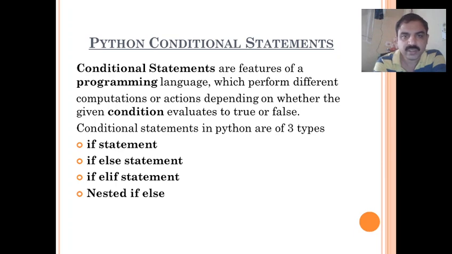Conditional statements are features of a programming language which perform different computations or actions depending on whether the given condition evaluates to true or false. So it is nothing but the condition is tested, then the statement corresponding to it is executed. Conditional statements in Python are of four different types, including nested if. One is the simple if statement, if else statement, if elif statement, and nested if statement.